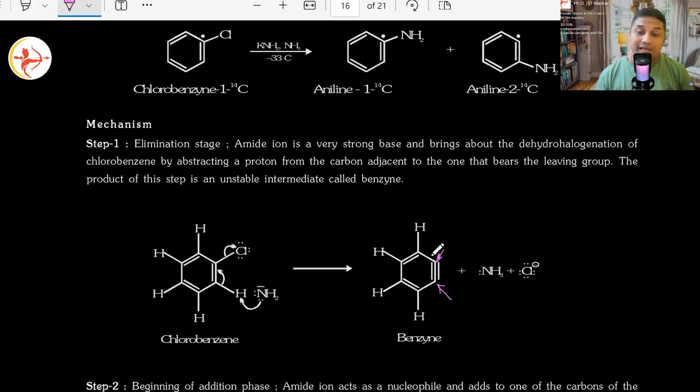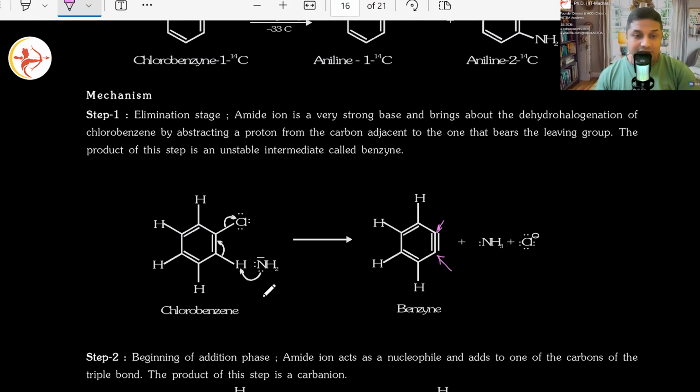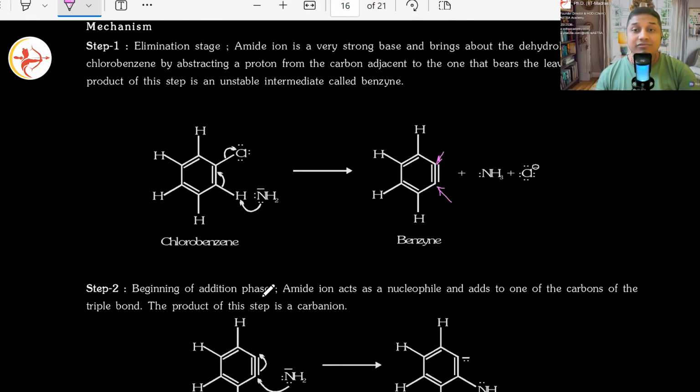Yeah, so that's why it is unstable in nature. Anyways, so benzyne formation happened. That is important for us. Once you have benzyne ready, ammonia gas is off, Cl minus has left, then starts the addition phase after the elimination. What happens in the addition phase?